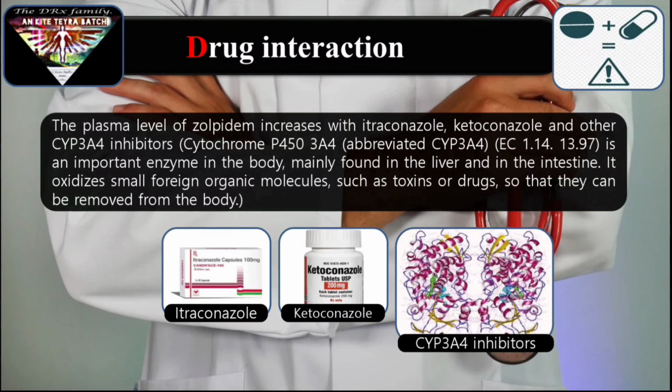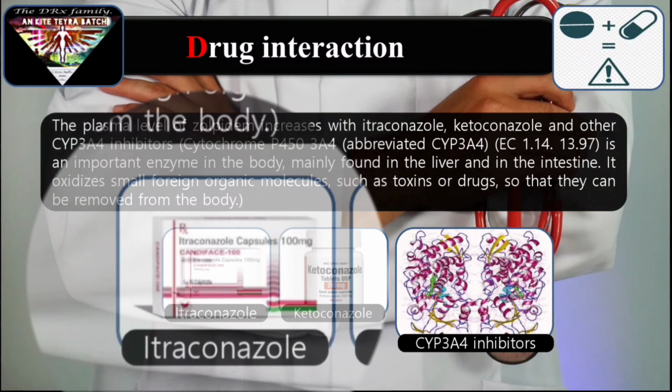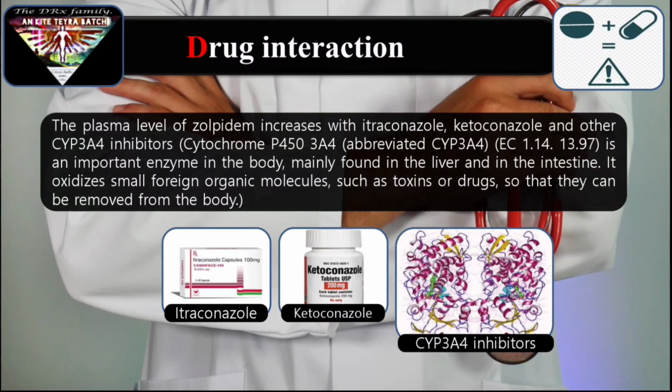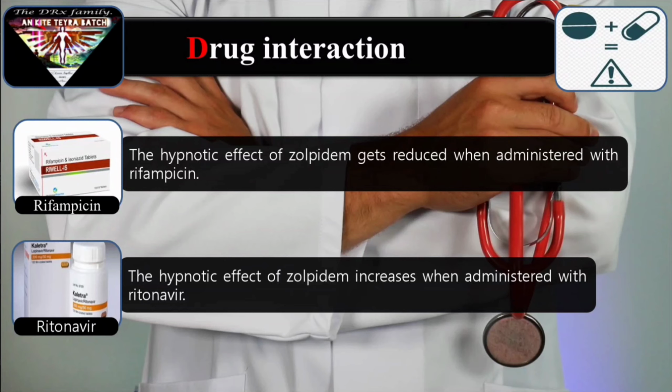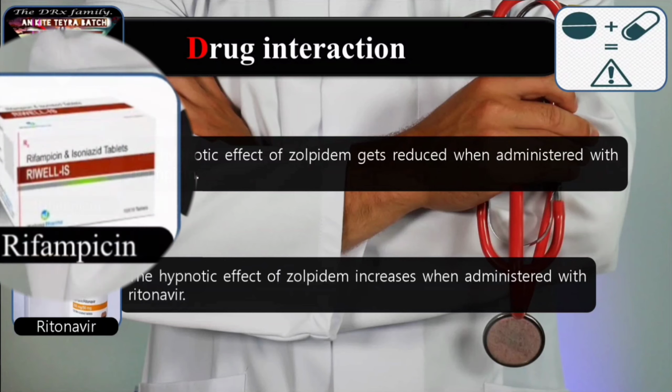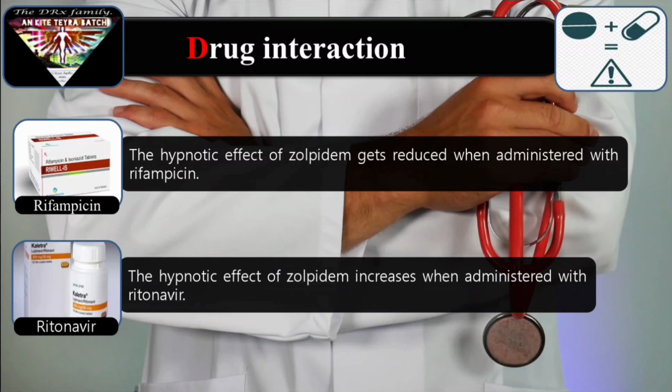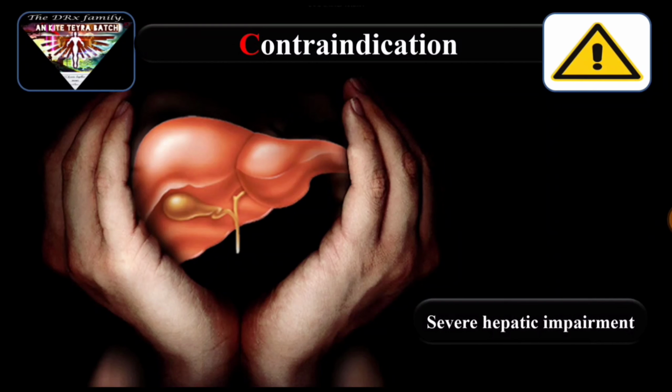The plasma level of zolpidem increases with itraconazole, ketoconazole and other CYP3A4 inhibitors. Note that the hypnotic effect of zolpidem gets reduced when administered with rifampicin, and rifampicin is used in the treatment of tuberculosis. The hypnotic effect of zolpidem increases when administered with ritonavir.